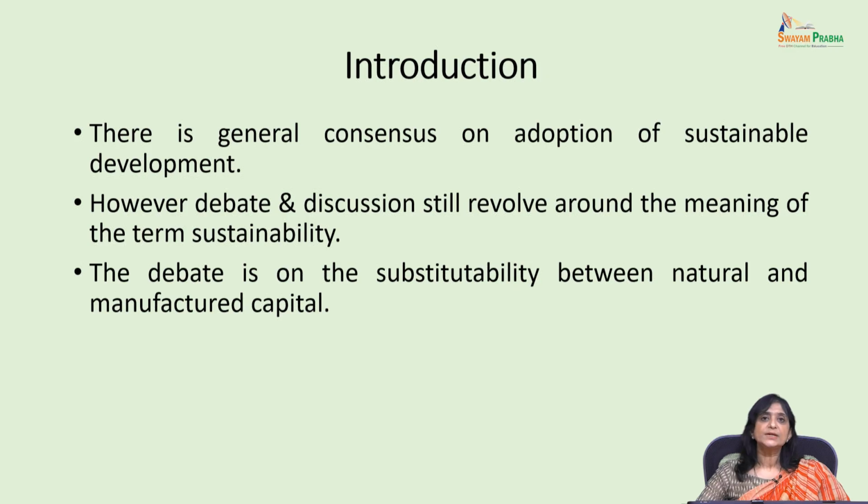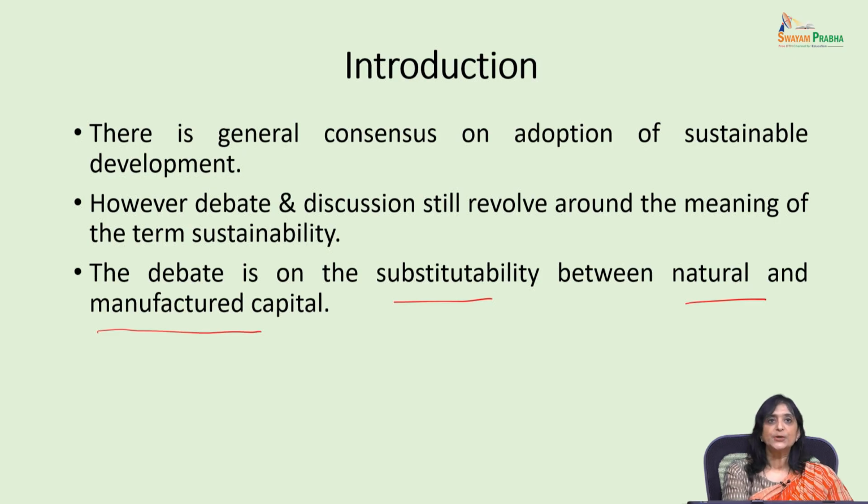And this debate particularly is about the substitutability between natural resources and manufactured capital. I told you earlier also that capital is of two types. One, what nature gives us, the renewable and the non-renewable resources, that is natural capital.